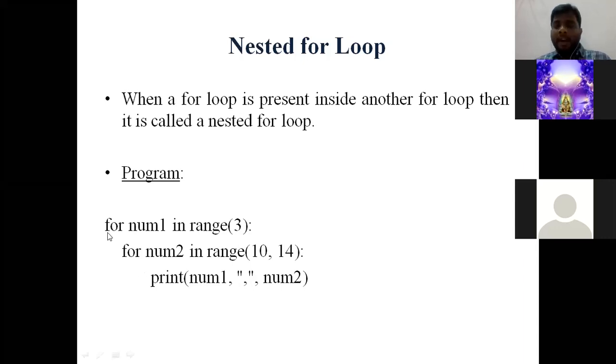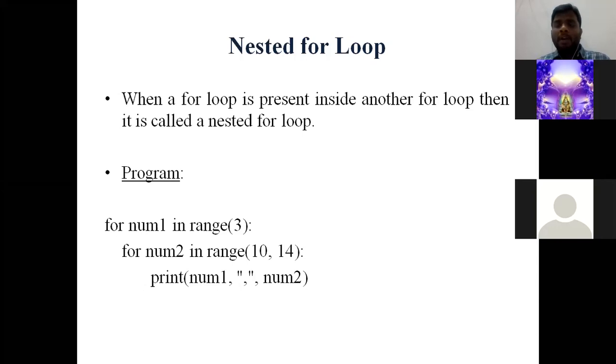Okay. For is a keyword. Num1 is a variable. In is an operator. Range is a predefined function in Python. So range of 3 means our interpreter will consider this sequence of 0, 1, 2. Range of 3 values are 0, 1, 2. So the sequence in the variable num1 is 0, 1, 2.